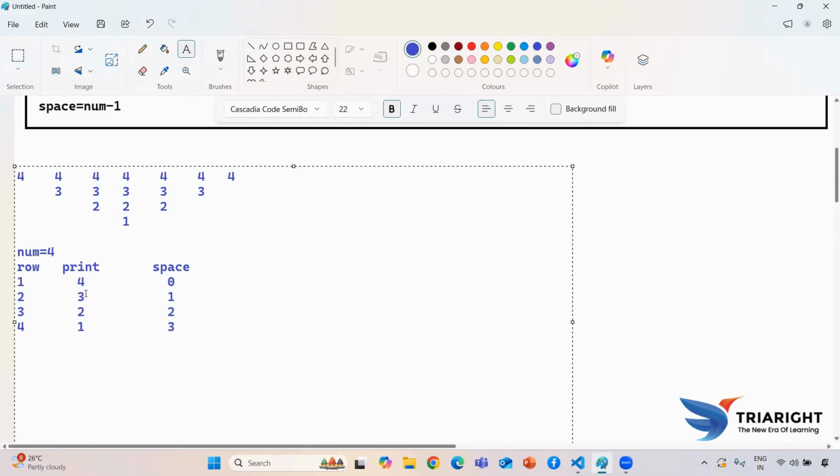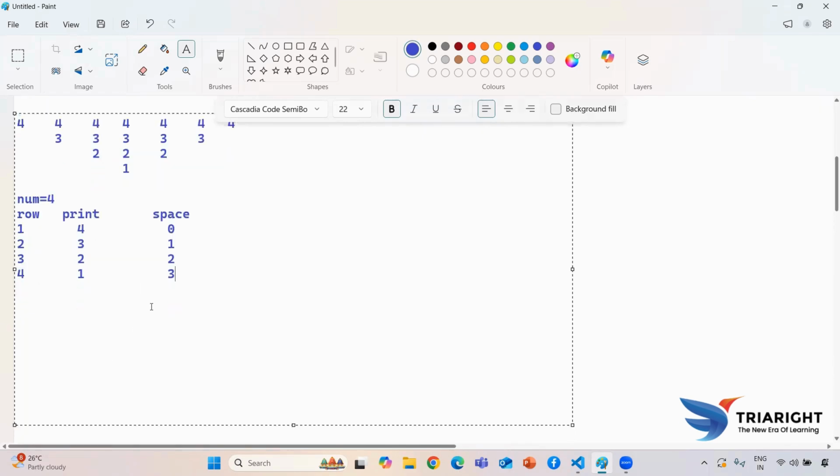Because every time I print, it will be decrementing, and for the space it will be incrementing. If you see how many times it needs to print, that will be more difficult. So first we need to generate this row. To generate this row, we are using num comma 0 comma minus 1. Why am I taking this num?